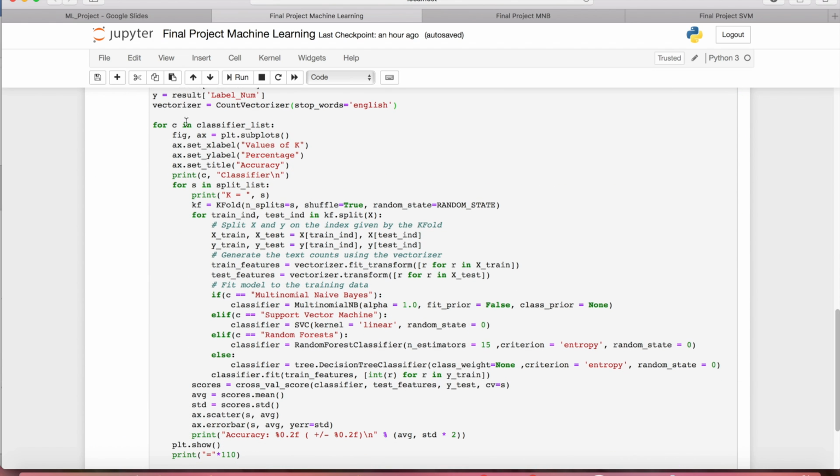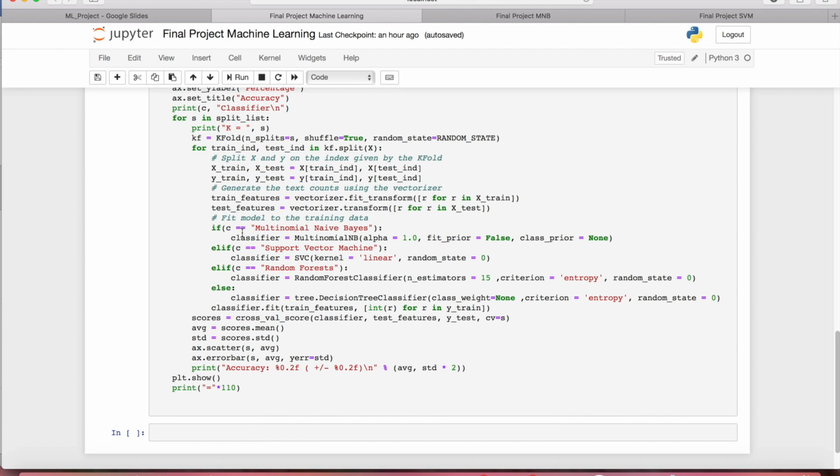So now we run a loop. First we start with the classifier list, and then we set the plot graph and subplots, and then we'll print the name of the classifier. Now we'll start with the k-fold split list. We'll print the number of k, and then we'll get the split for each of the train and test indexes in this split of k-fold. We'll get the x-train, x-test, y-train, and y-test datasets. We'll generate the train features by vectorizing x-train and the test features by vectorizing the x-test.